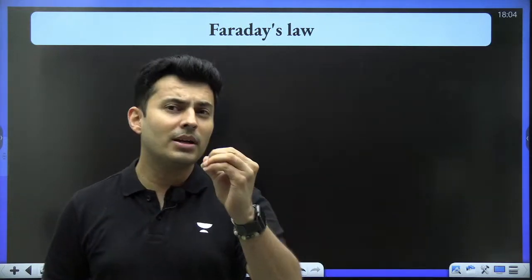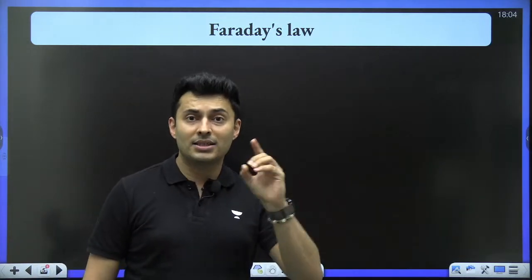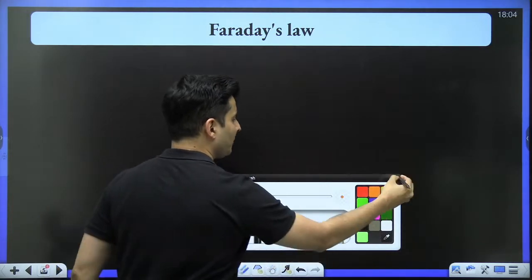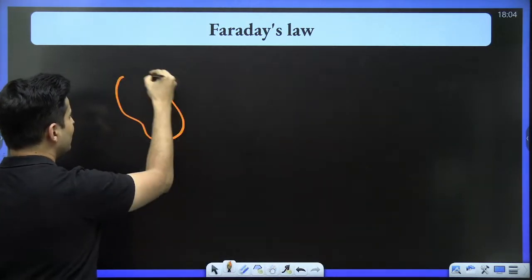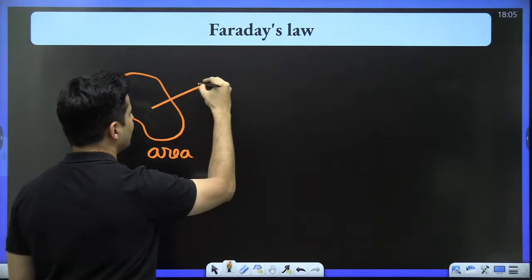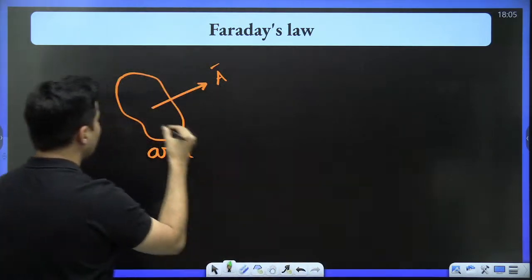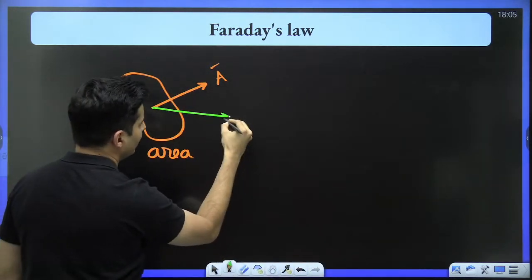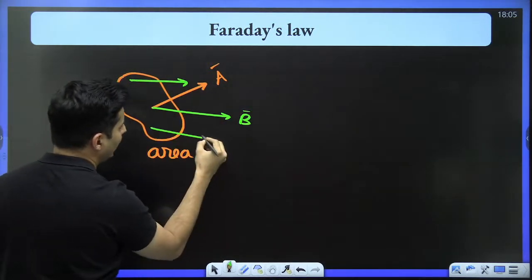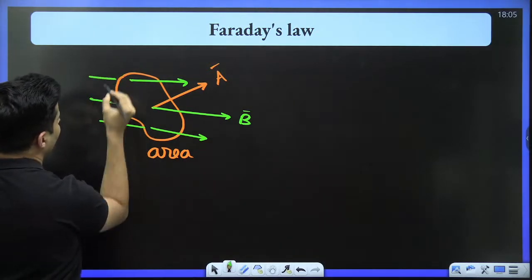Now, do you remember the quantity called magnetic flux? Because that is needed for studying Faraday's law. If you have forgotten, let me remind you, no issues. See, if you take some area, let's say that area has some vector shown like this, and maybe there is a magnetic field cutting through it. Let's say this is the magnetic field which is cutting through that particular area. So the field lines are basically piercing that particular area.